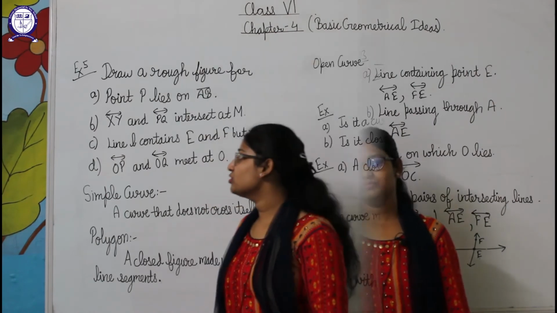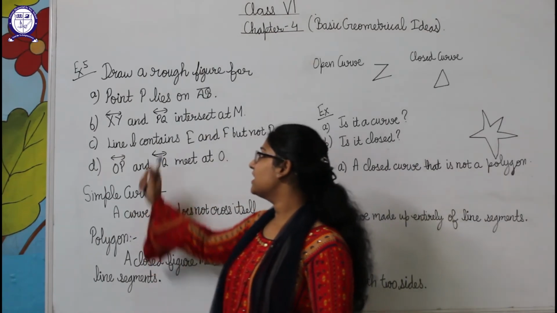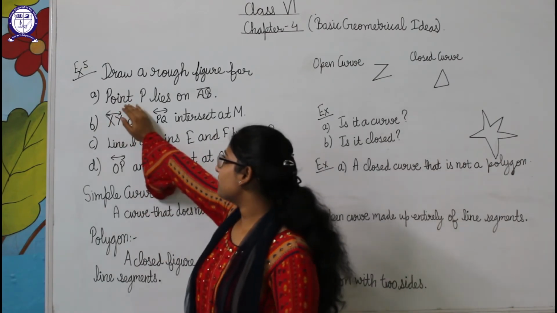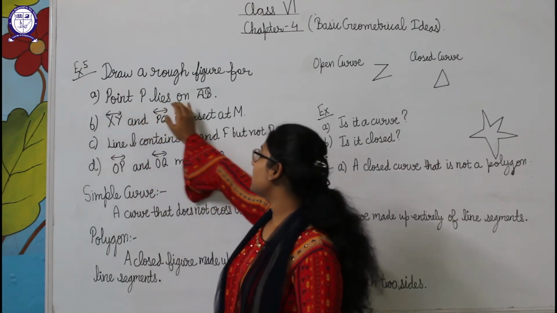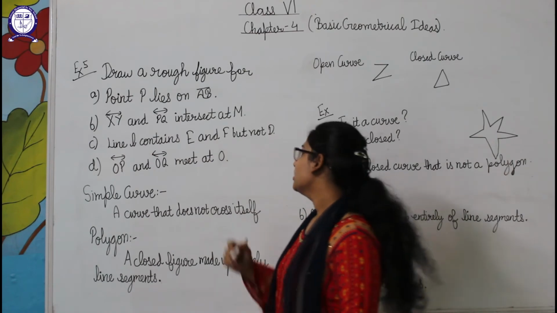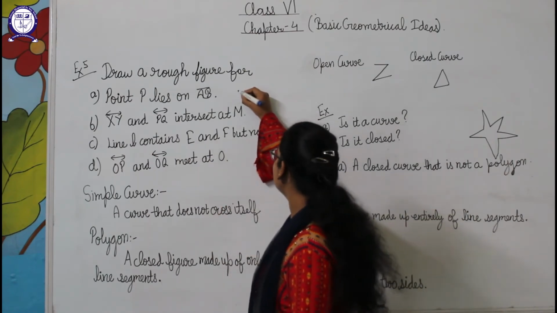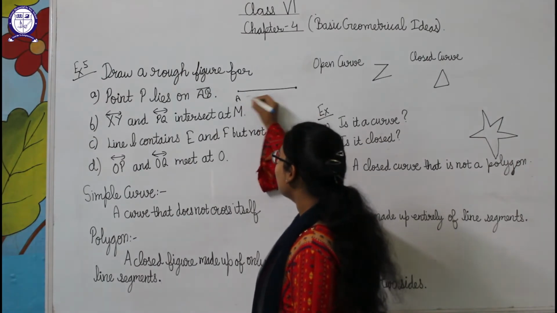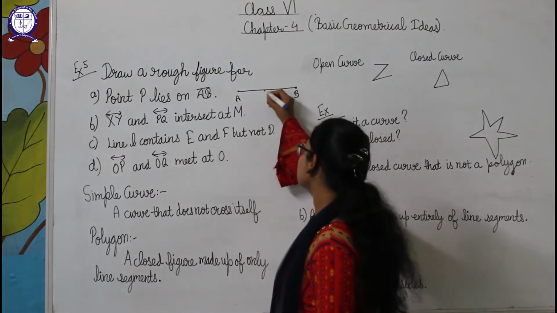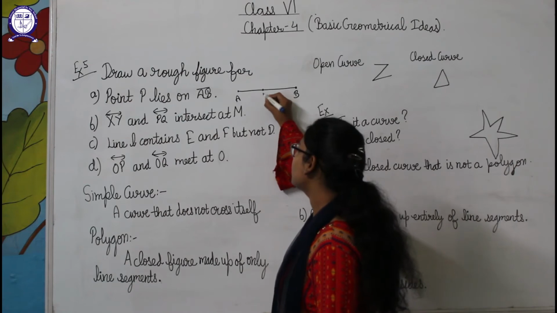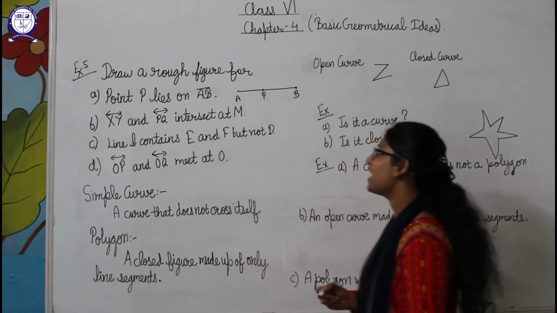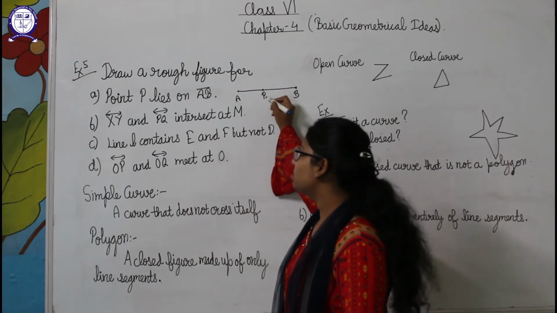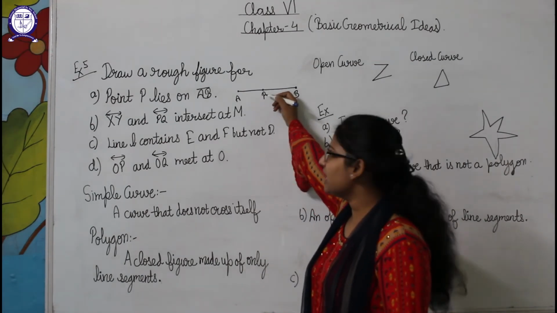Now students, our next example is 5, that is, draw rough figures for the following. In the first part we have to draw a figure in which point P lies on AB. So here we will draw a line AB like this, and the point P lies on this line, so we can mark it anywhere and name it P. So this is line AB and here is the point P which lies on line AB.